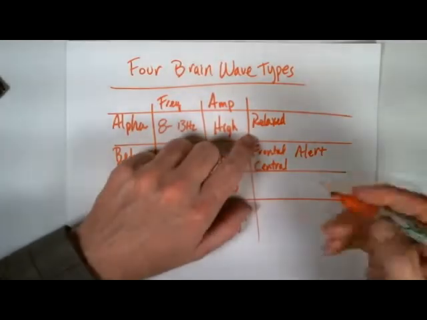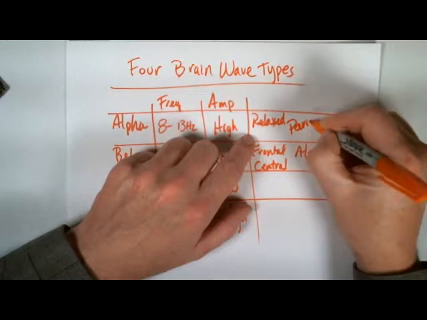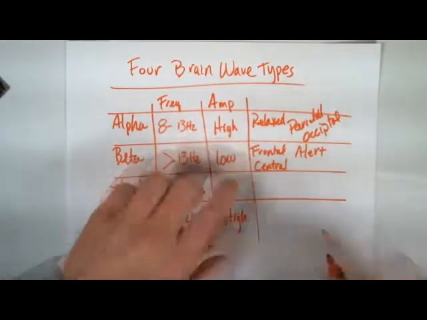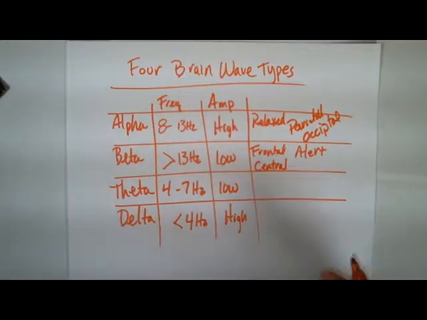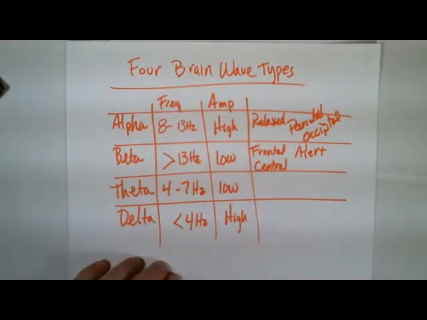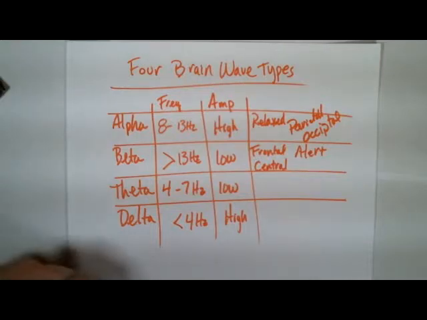And we see this a lot coming from the parietal lobe, the occipital lobe, the posterior part of the temporal lobe, and again, this is more relaxed, non-attentive compared to the beta waves, which are very attentive, very involved in what's going on in that environment that the individual is in.